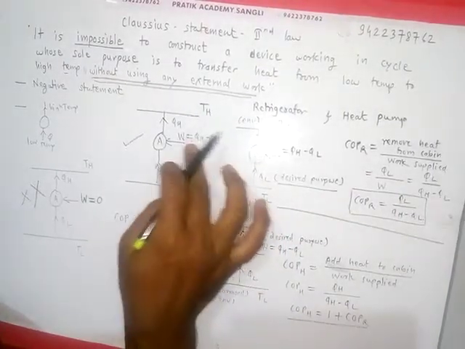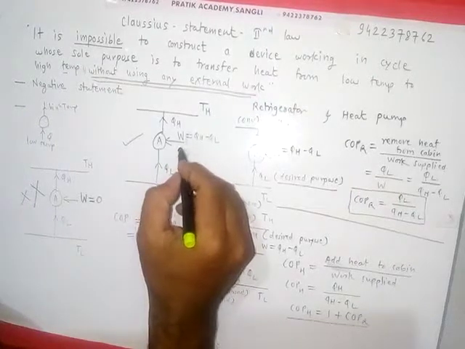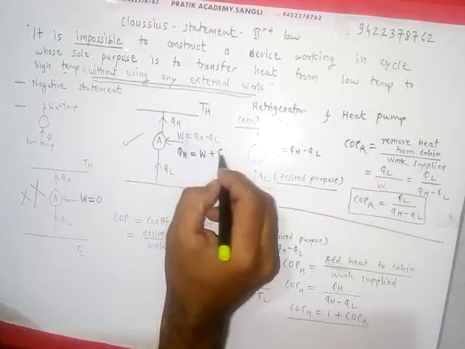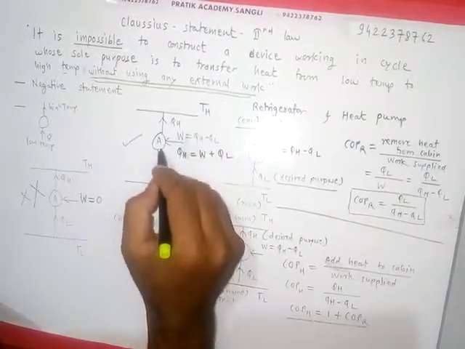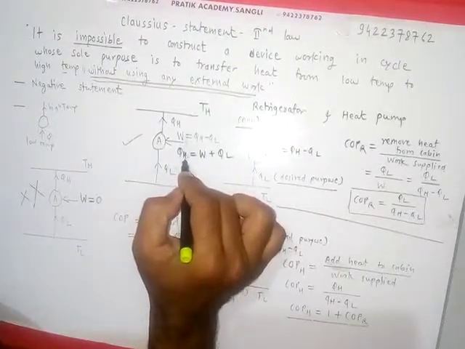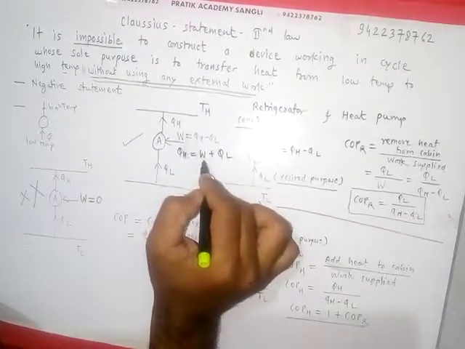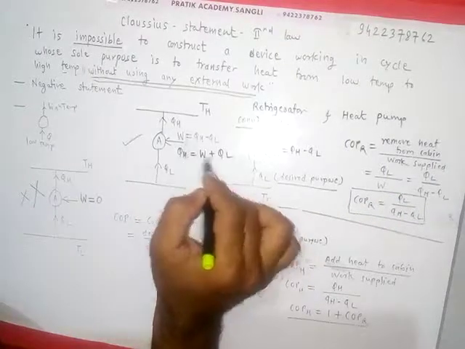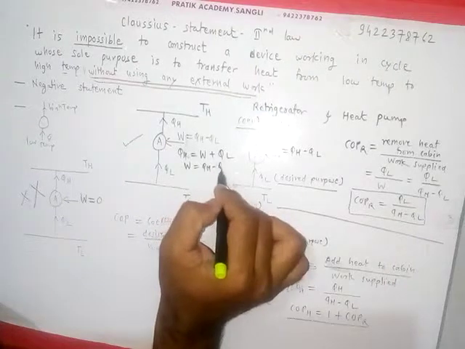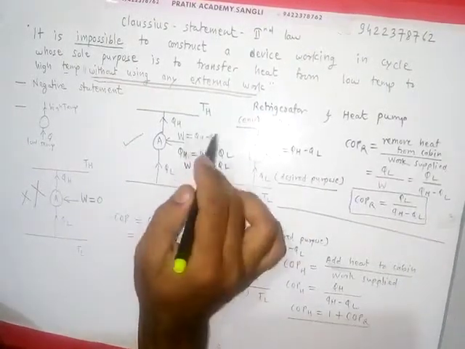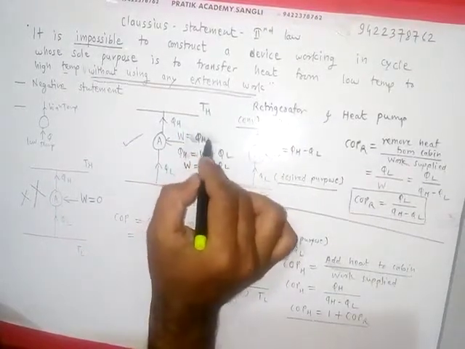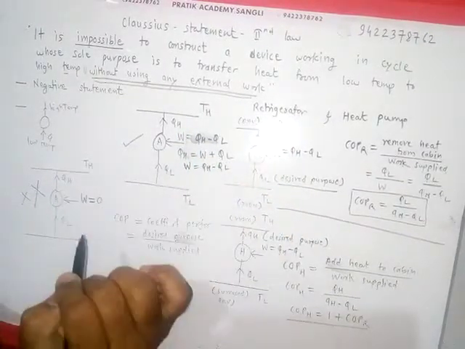In detail, the energy removed from the system is QH, and the entering energy is W plus QL. Here work is supplied, heat is supplied, and heat is gone outside, so energy going outside is QH and entering energy is QL plus W. For steady flow we can write this equation, and from this we get W is equal to QH minus QL. So this is the possible one.